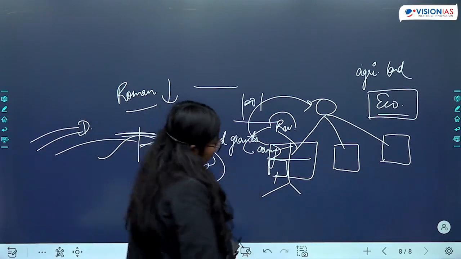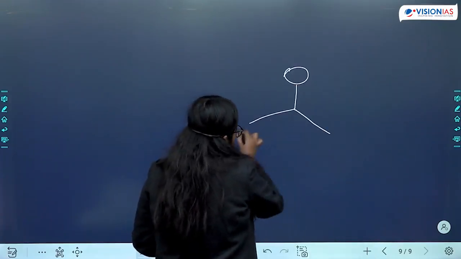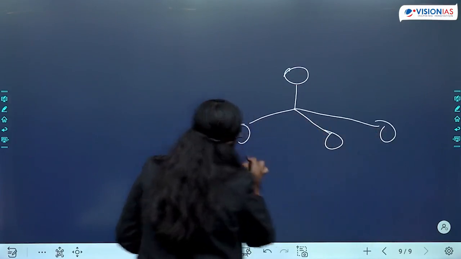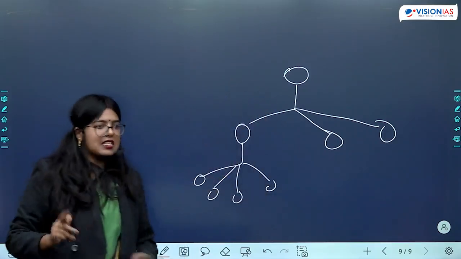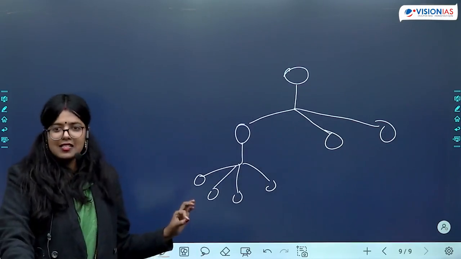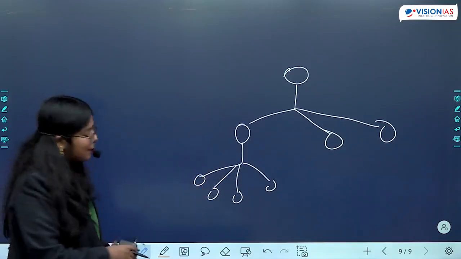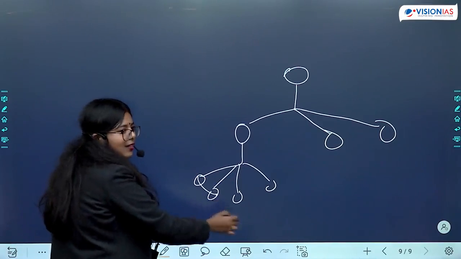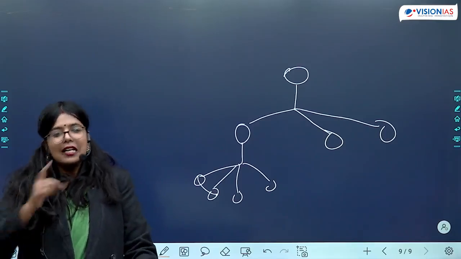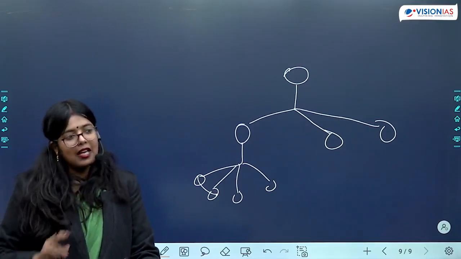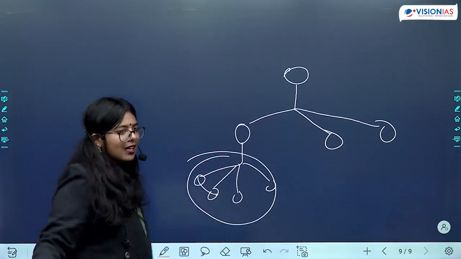At the same time, you will also see one other thing happening. If we look at it from the perspective of the center, decentralization has happened. If we look at it from the perspective of the bottom, what is happening here? They'll fight together, they'll make diplomatic relations with each other, and eventually, since they have a control of army as well, they are going to make a lot of regional dynasties.